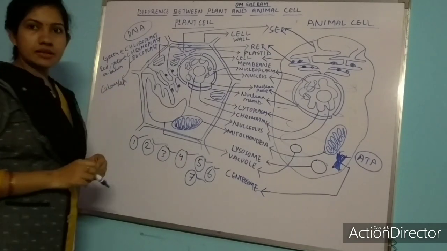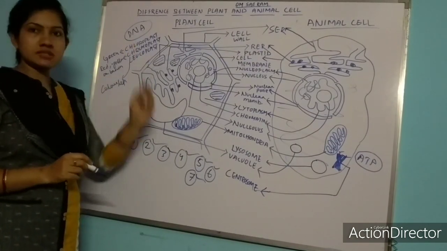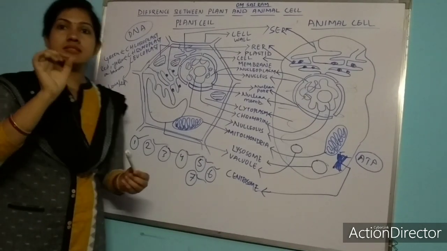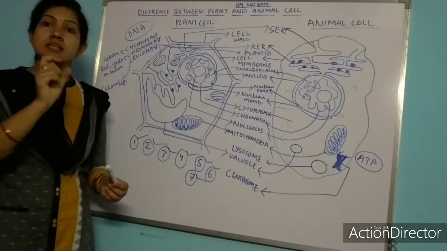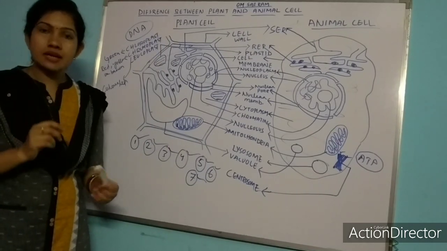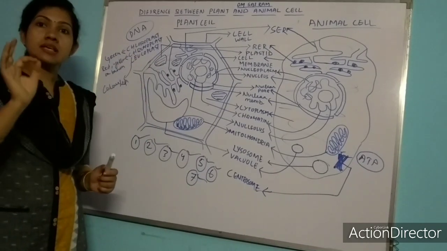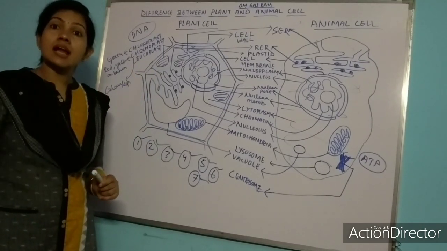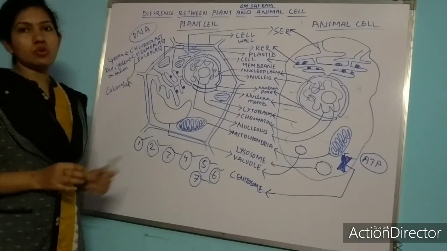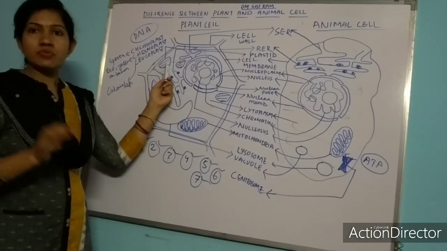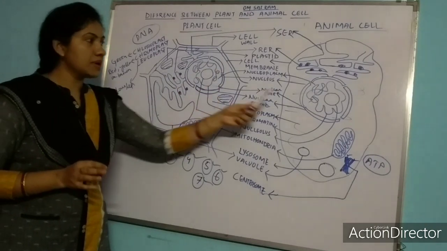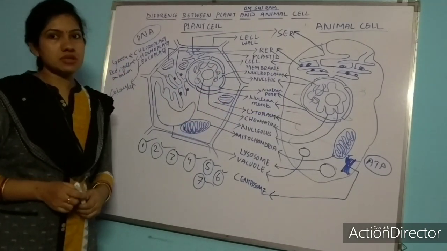Now I think you can write the difference between chloroplast, chromoplast and leucoplast also. In a short question I will ask, which is the green plastid? What you can write? Chloroplast. Which is the colorful plastid? Chromoplast. Which is the colorless plastid? Leucoplast. So plastid can be of three types: chloroplast, chromoplast and leucoplast. But plastid is absent in animal cell.